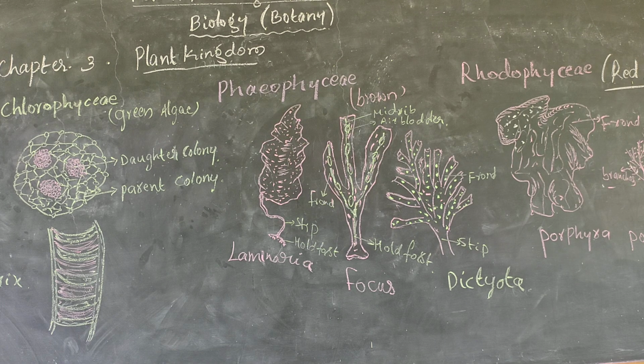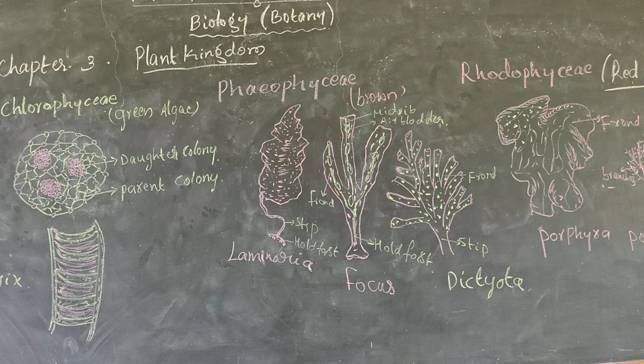Then come to the Phaeophyceae, which is brown in color. The major pigments are chlorophyll a and c, fucoxanthin; be careful about the spelling of fucoxanthin.